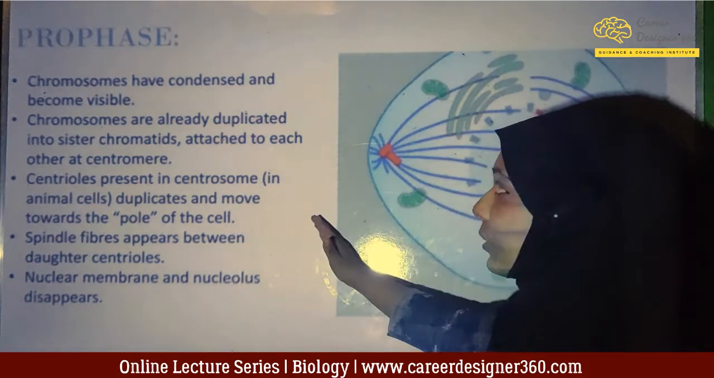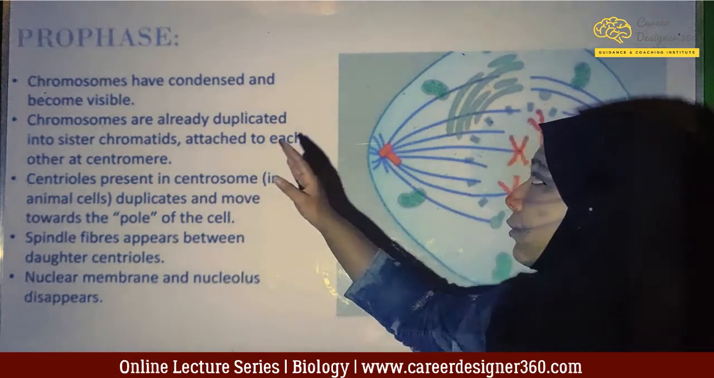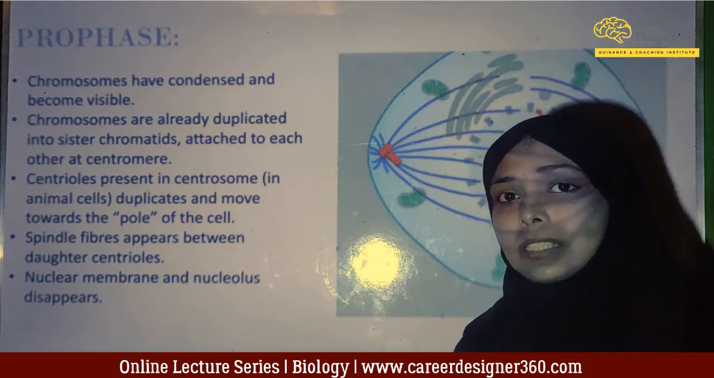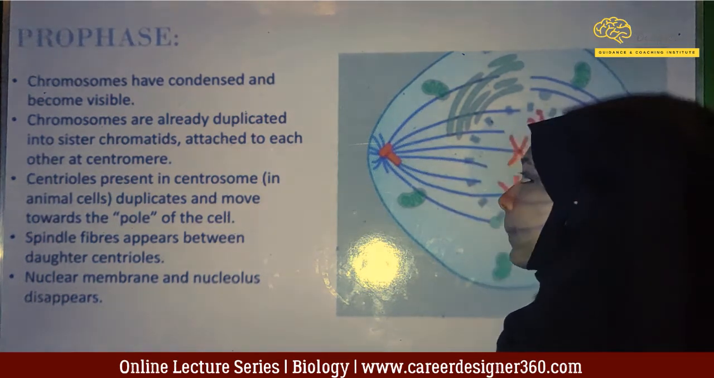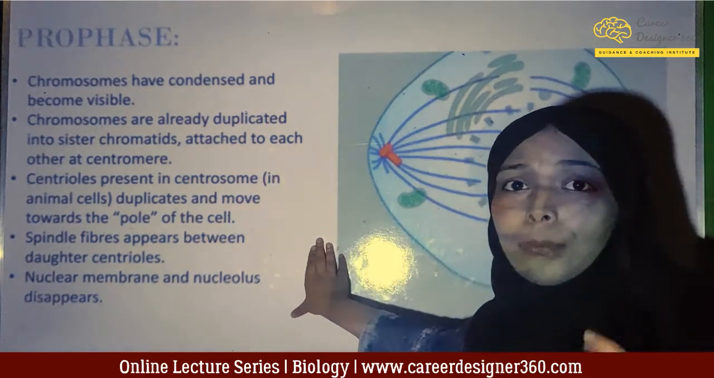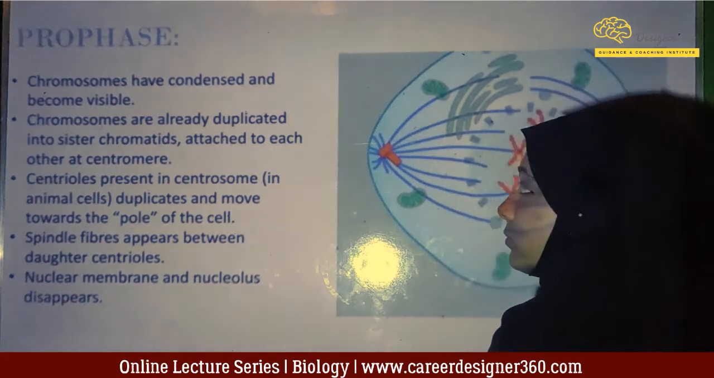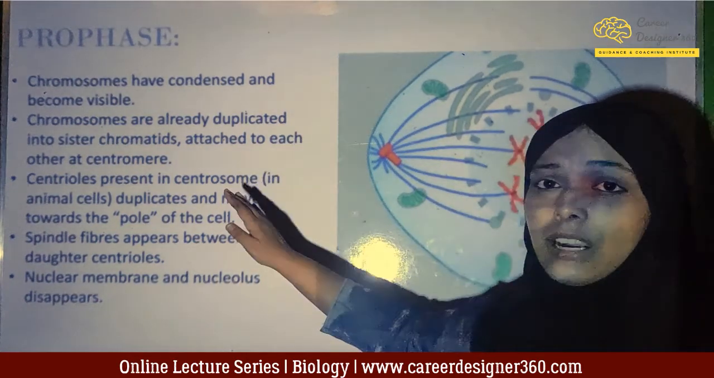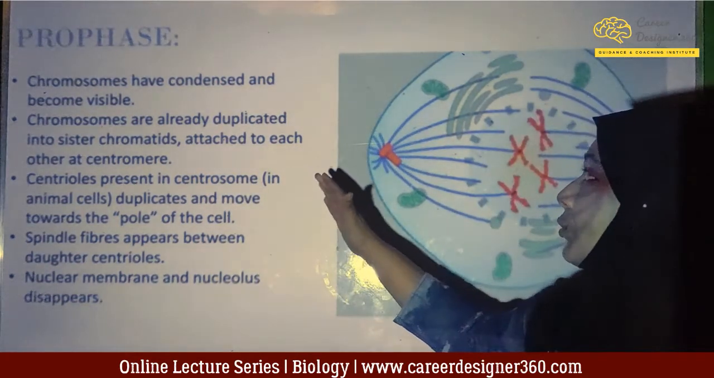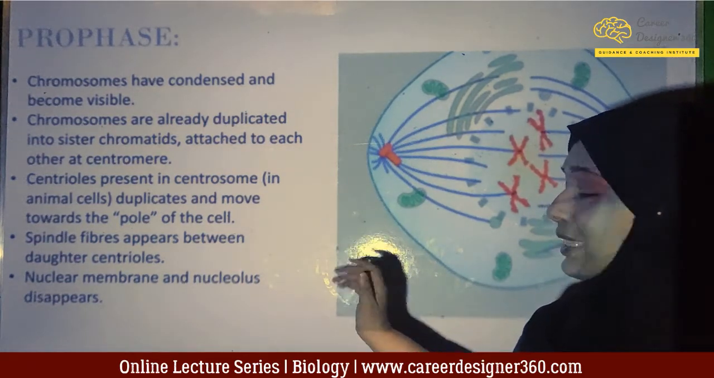So when we start with mitosis or the first step, pro means first, therefore prophase means the first stage of cell division or first stage of mitosis. By the time your cell has reached prophase, the chromatin has already condensed into chromosomes. So the chromosomes have condensed and now they are visible by a microscope. Chromosomes are already duplicated into sister chromatids attached to each other at the centromere.